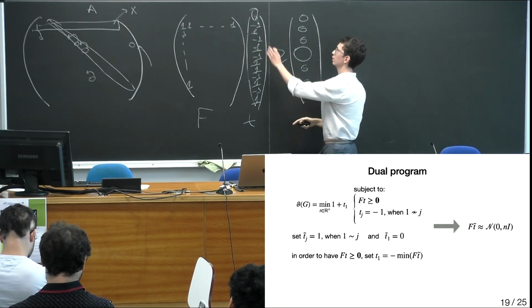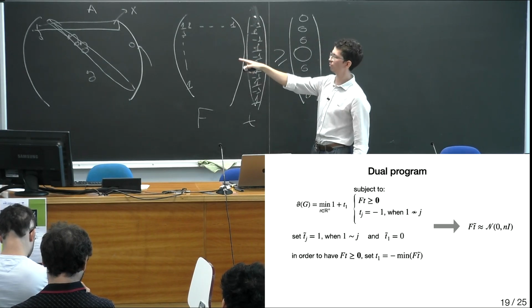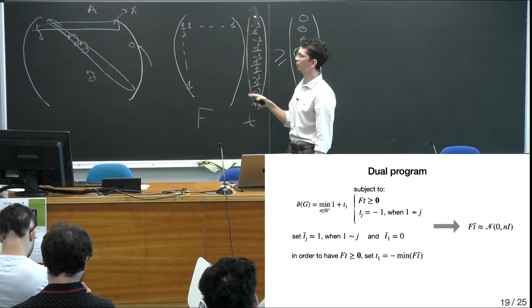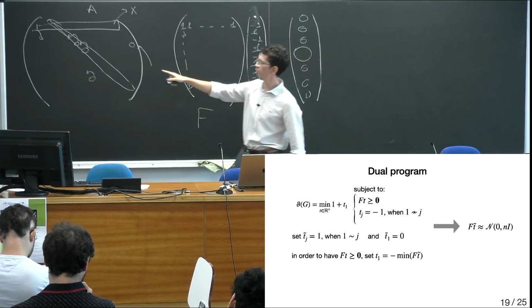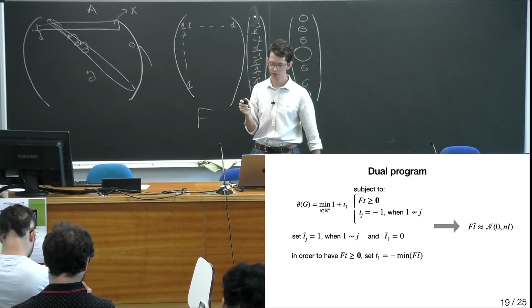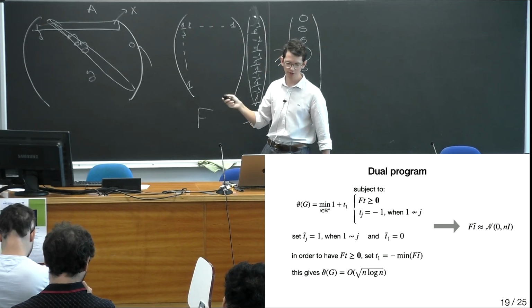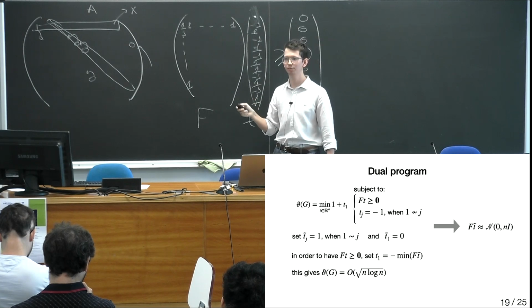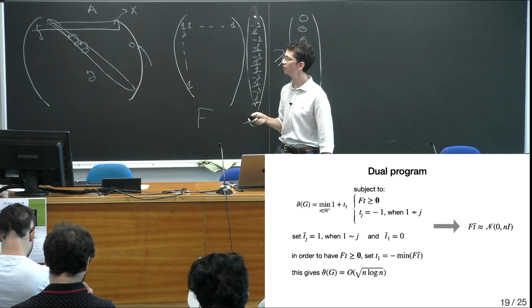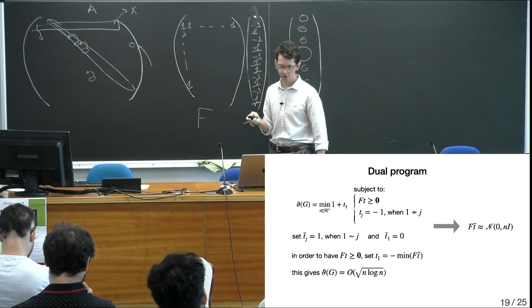So I pick this entry as the mean of my resulting vector F t tilde with a minus sign. But what is the minimum entry of the Gaussian vector? So this proves that the Lovász number is at most square root n log n, because the max entry of the Gaussian scales as square root n log n. And this falls short of what I claimed in the beginning.